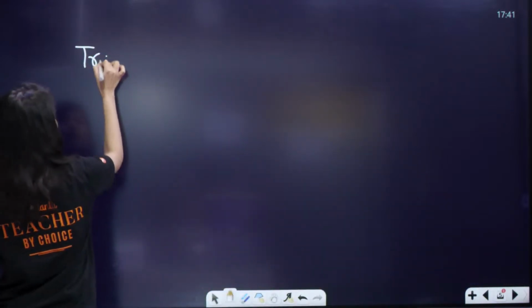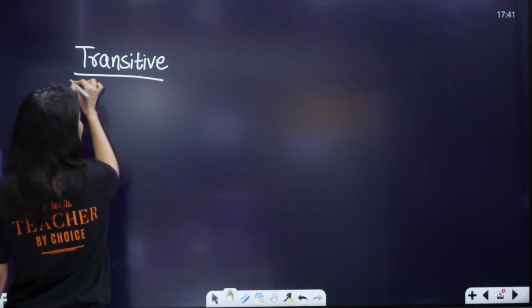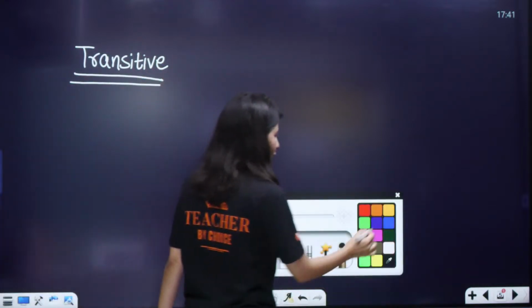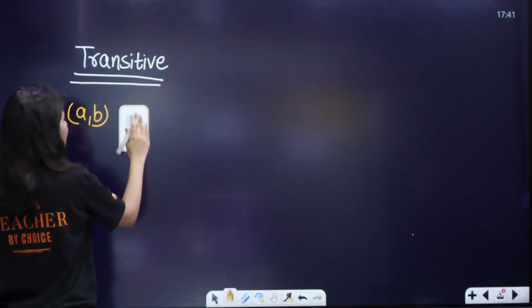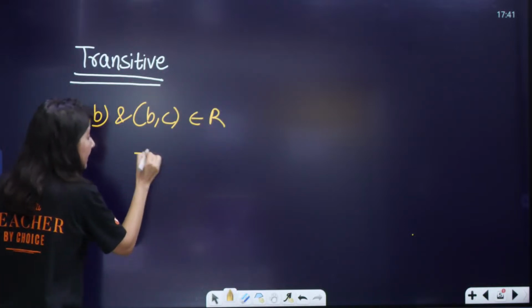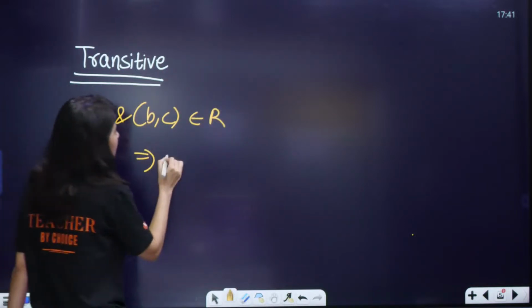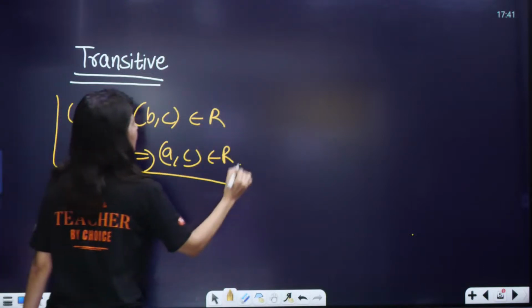Let us check. What is the definition of transitive? Who is going to tell me the definition of transitive? The transitive definition says if A comma B and B comma C belong to R, then definitely your A comma C should belong to R. So this is your definition of transitive.